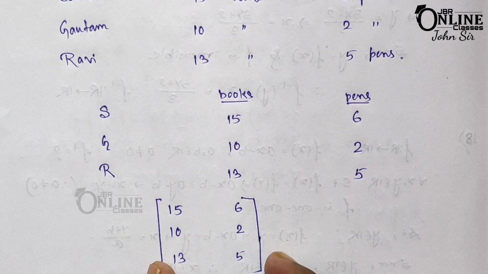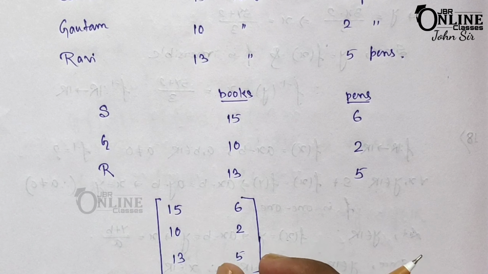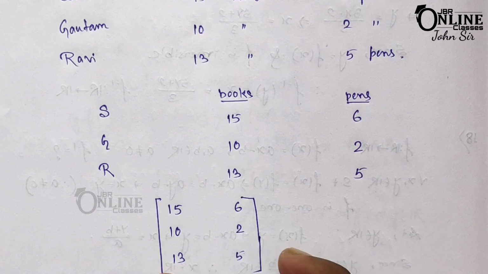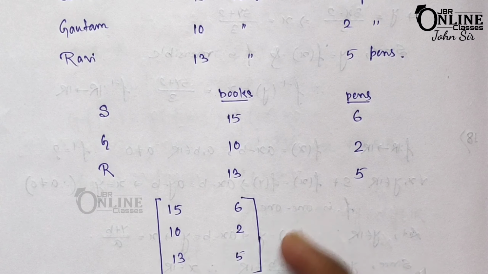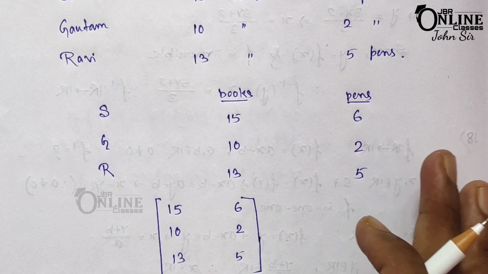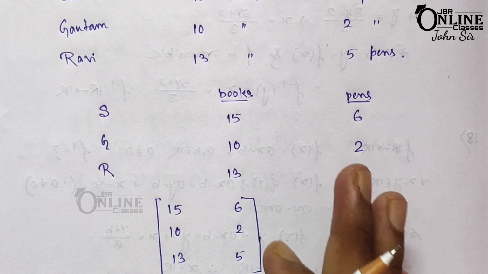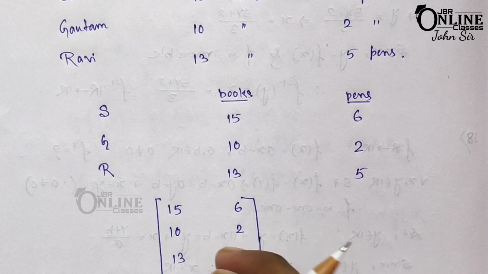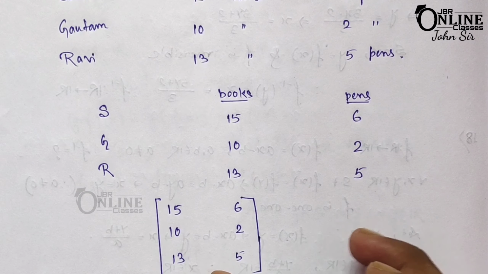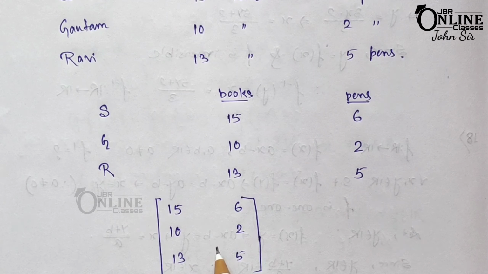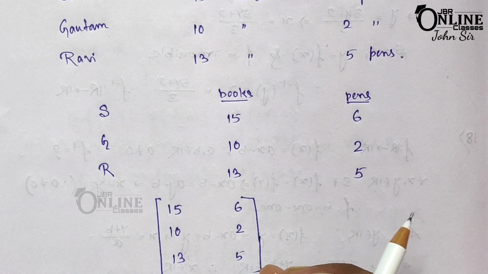So by the definition, a matrix is an ordered rectangular array of numbers or functions. Clear? And these numbers or functions are also called the elements or the entries of the matrix.